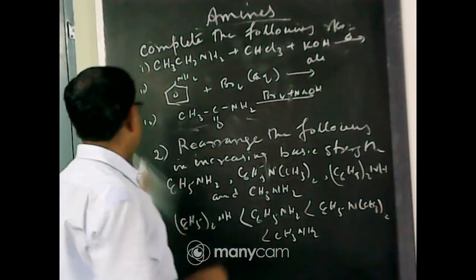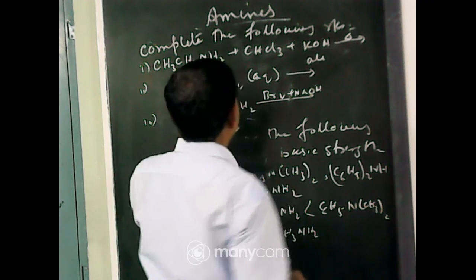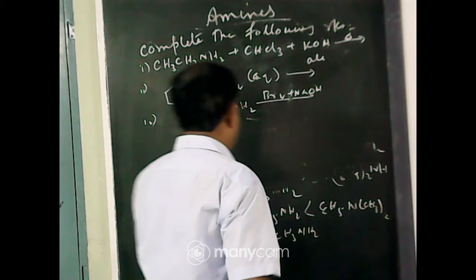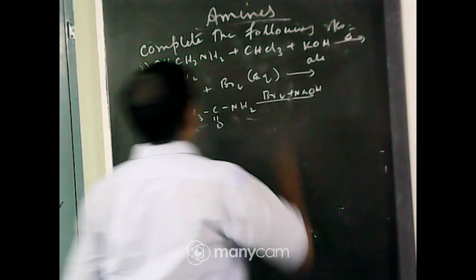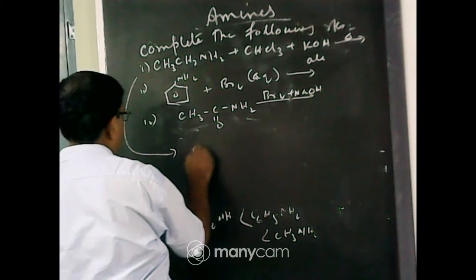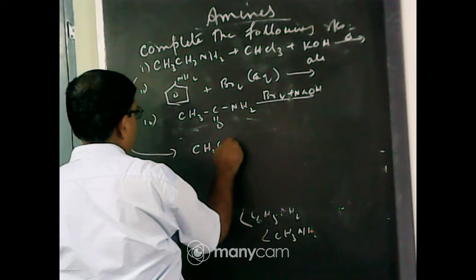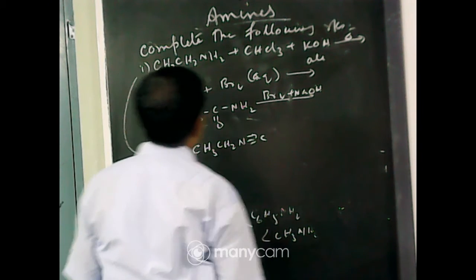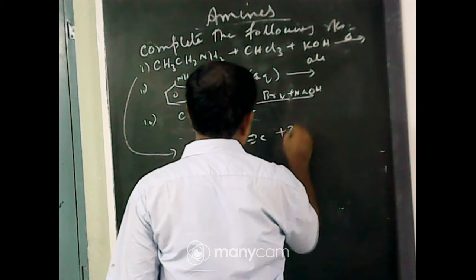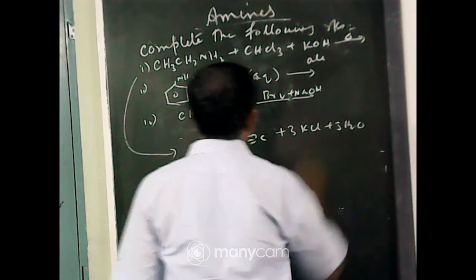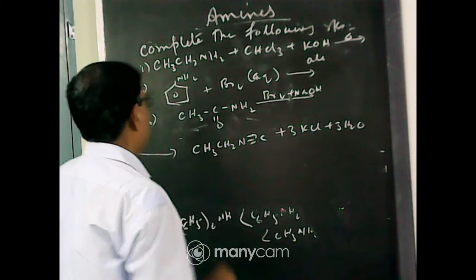Complete the following reaction. The first one is the carbylamine reaction. You know it is the carbylamine reaction, so isocyanide will be formed. So the first product is CH3CH2NC, ethyl isocyanide, plus 3KCl plus 3H2O. This is the carbylamine reaction.